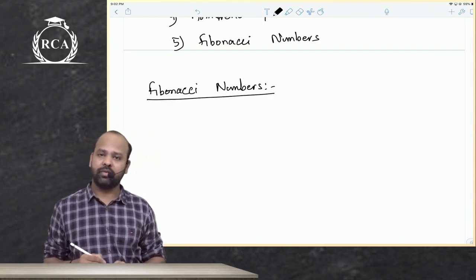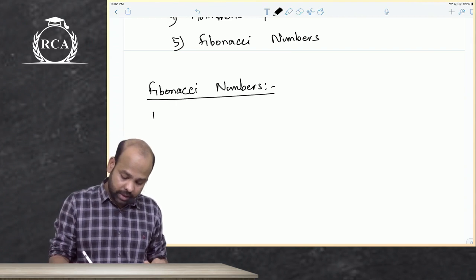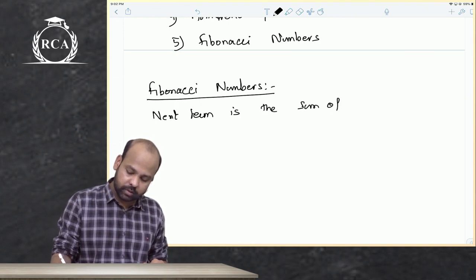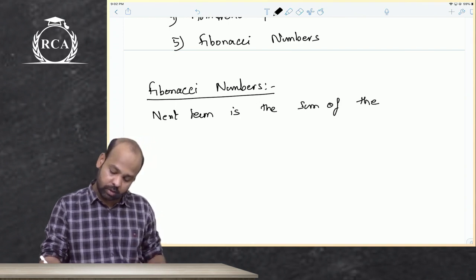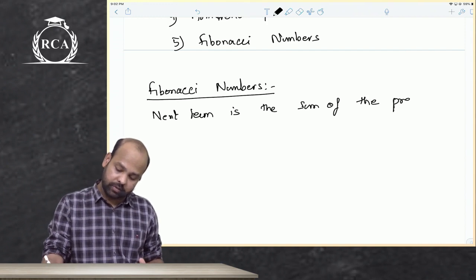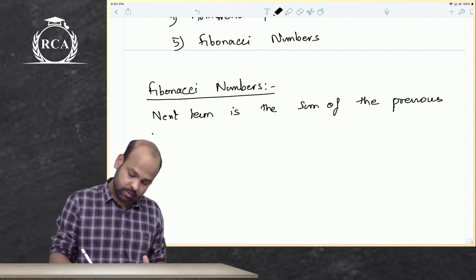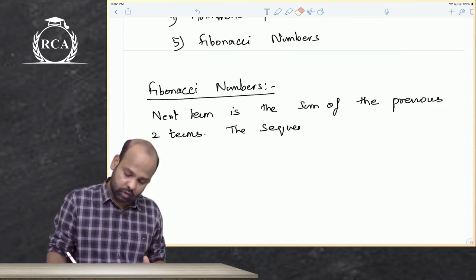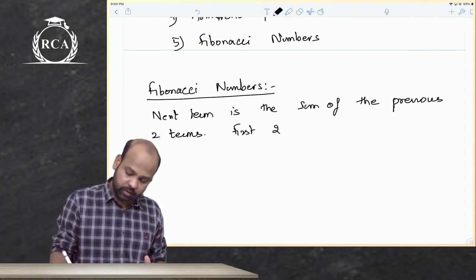basically, guys, Fibonacci numbers are those where the next term is a sum of the previous two terms. The sequence starts with 0 and 1. The first two terms of the sequence are 0 and 1.